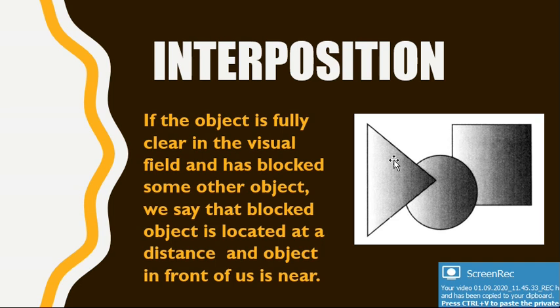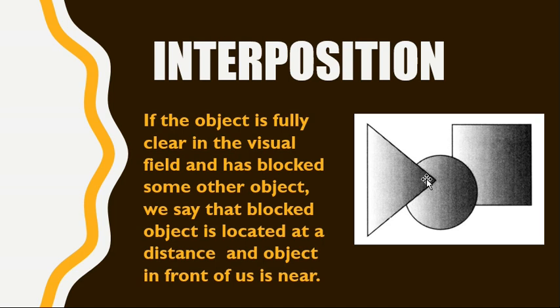For example, in the given figure, the circle is partially blocked by a triangle, and a square is partially blocked by this circle. For this reason, this triangle looks a bit nearer and this circle looks to be the most distant object.